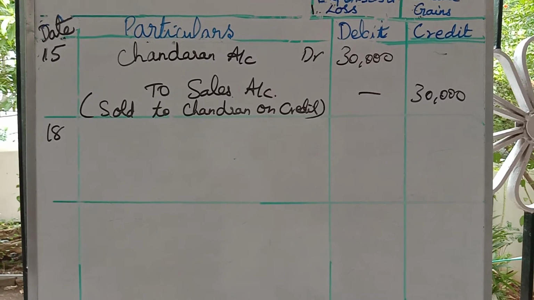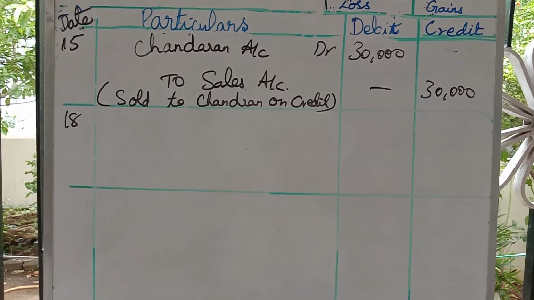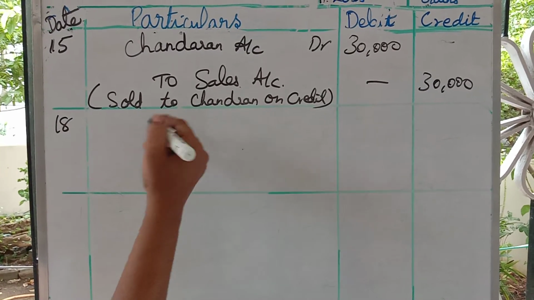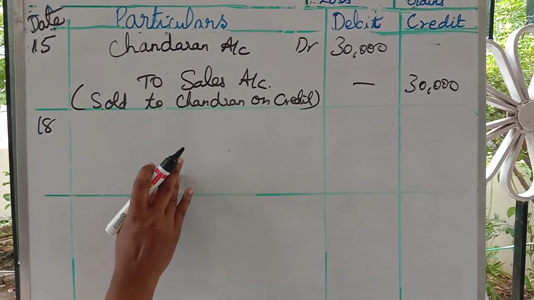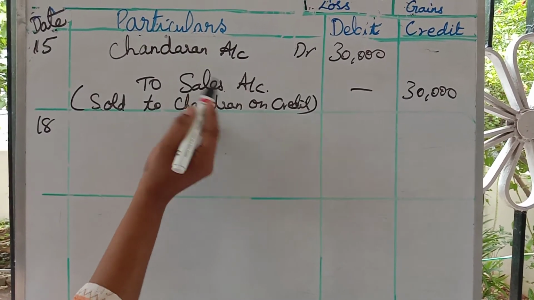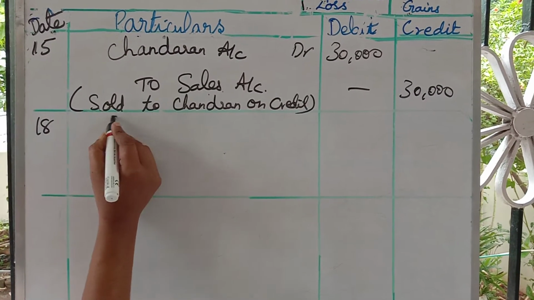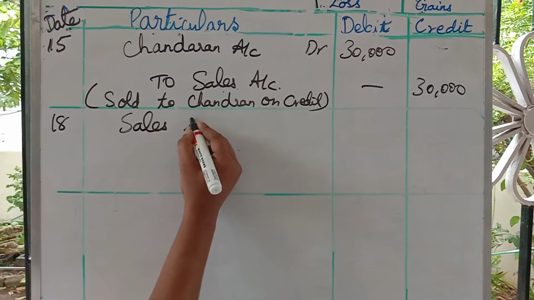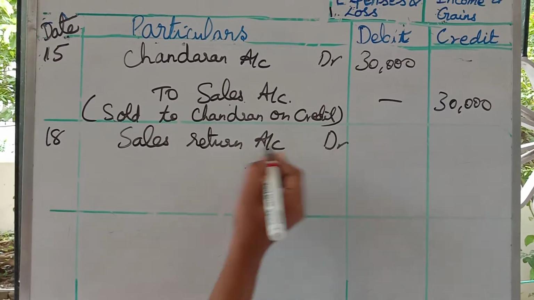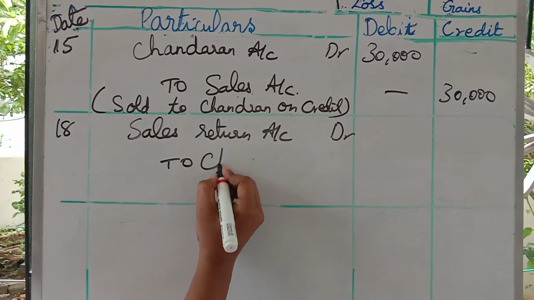Okay, next, the 18th date. What is that? Chandran returned goods worth... means whatever you sold, this Chandran is returning. Chandran has given it back to you. That is the meaning. So what do you write here? Sales will come on the credit side. Sales return will come on the debit side. So sales return account debtor to Chandran